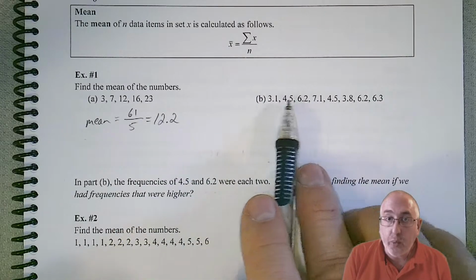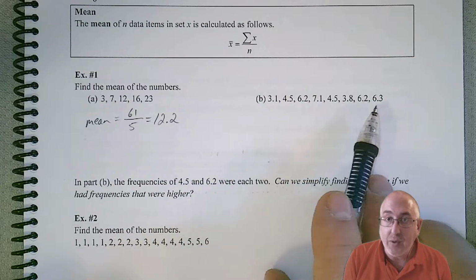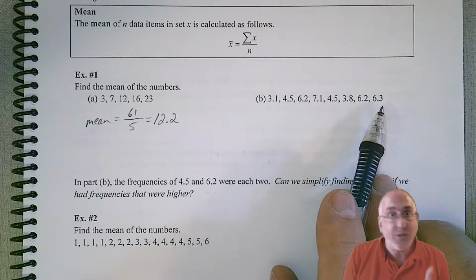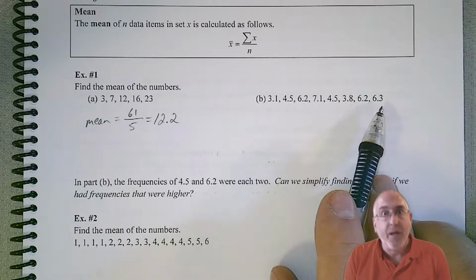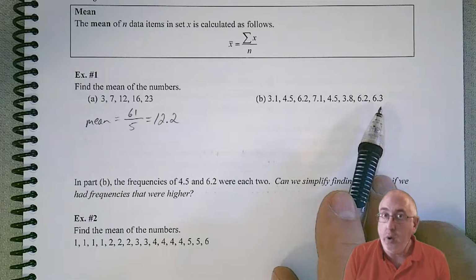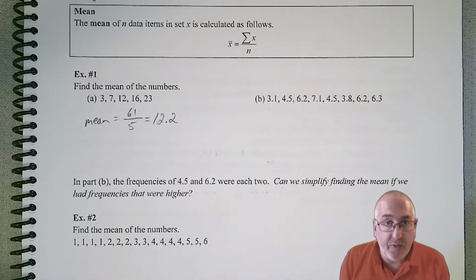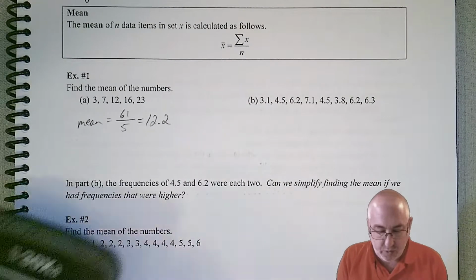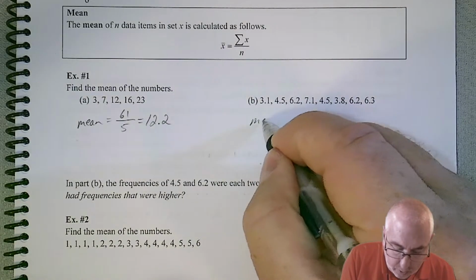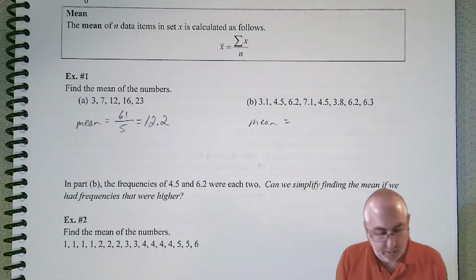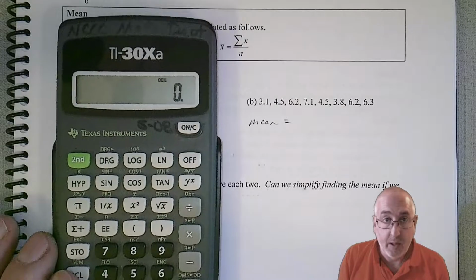Now over here, we can see that all of our values have 1 decimal point. So the mean, we extend that. And so we should be able to have 2 decimal points for our mean. If it happens, let's see what the math tells us though. So we first want to add those up. So let's do that real quick.